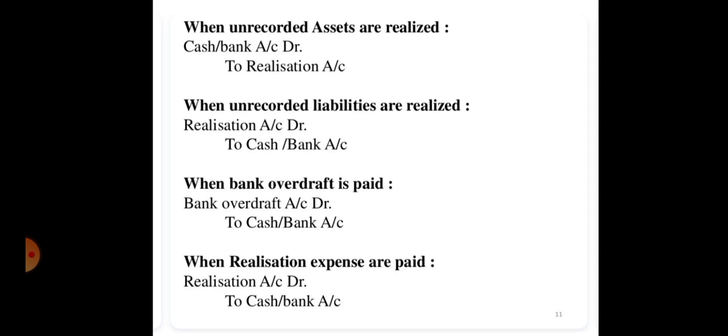After that, if at the time of dissolution there is any unrecorded asset existing in the business, then for that the entry will be cash or bank account debit to realization account. Because if there is any unrecorded asset, we will sell that asset and get money from that. So the entry will be cash or bank account debit to realization account.